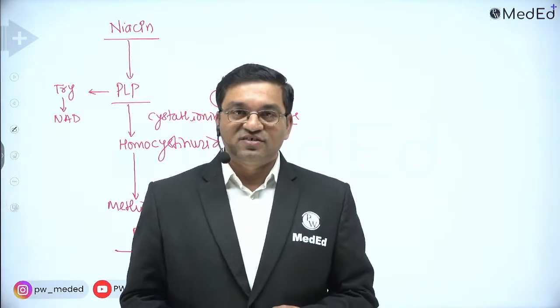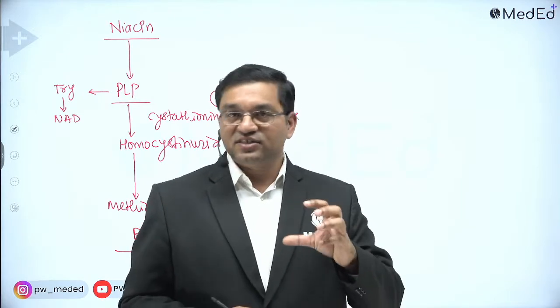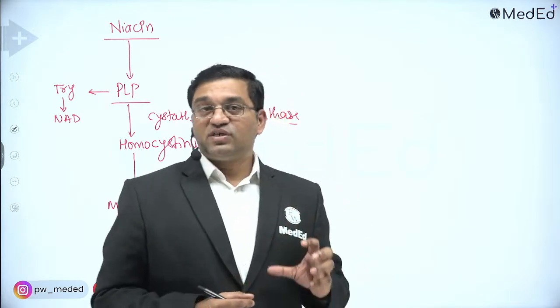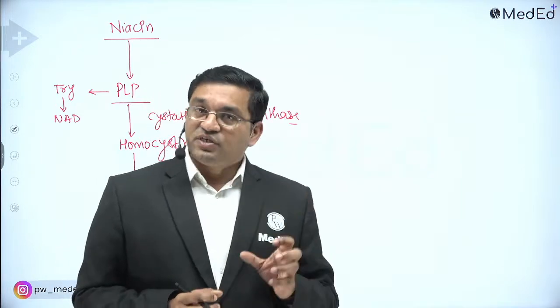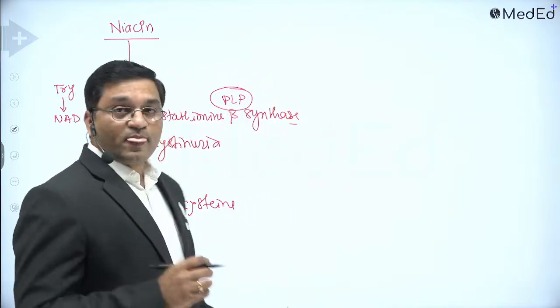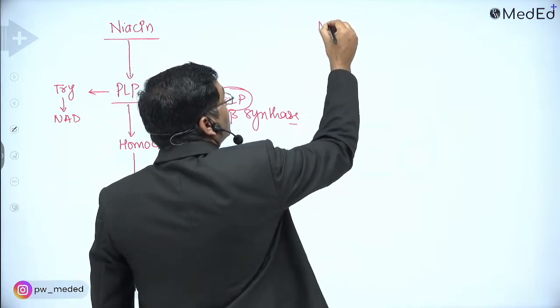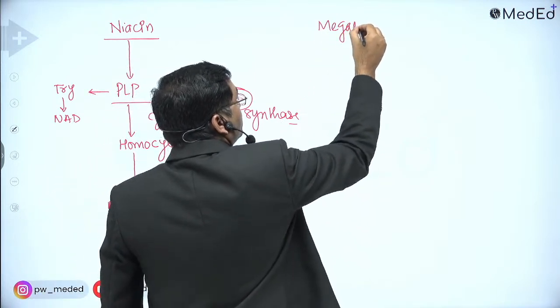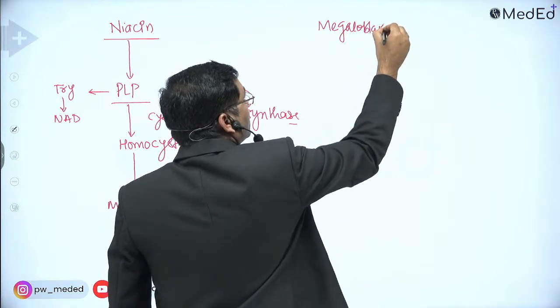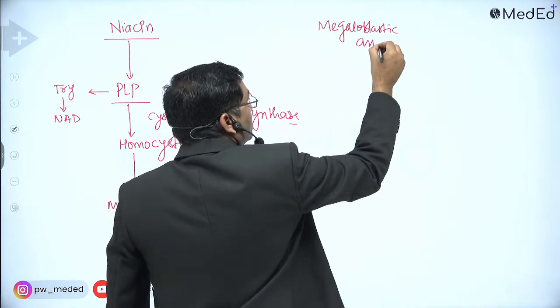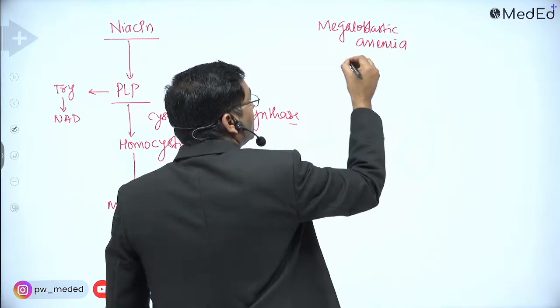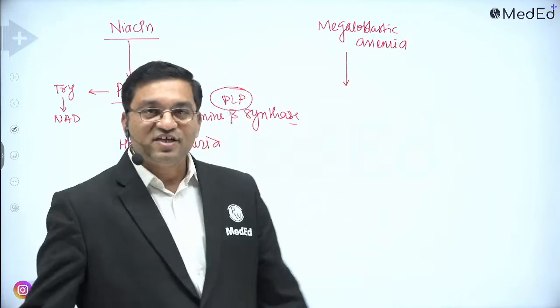Megaloblastic anemia means megalo means larger RBCs, oval shaped larger RBCs, and hypersegmented neutrophils. This is a picture on the peripheral smear. So there is megaloblastic anemia in these two. Now what is the third condition in which there is megaloblastic anemia in biochemistry?